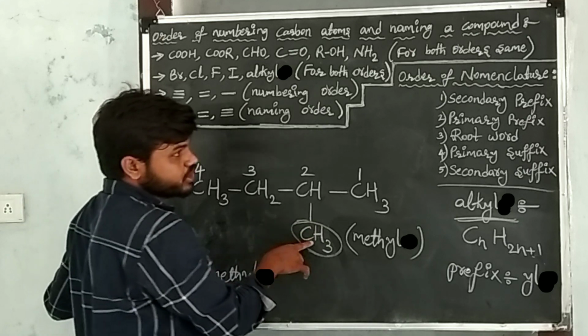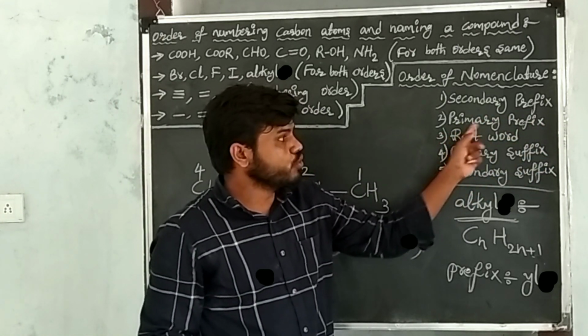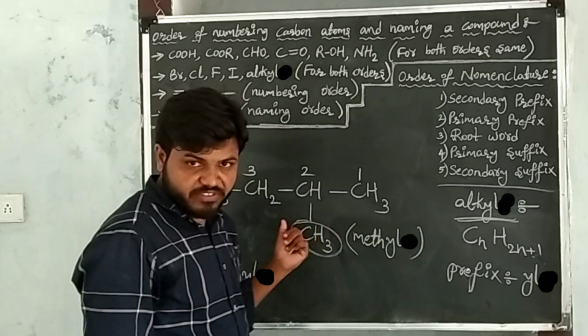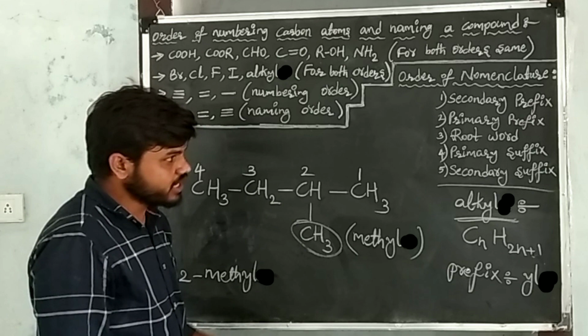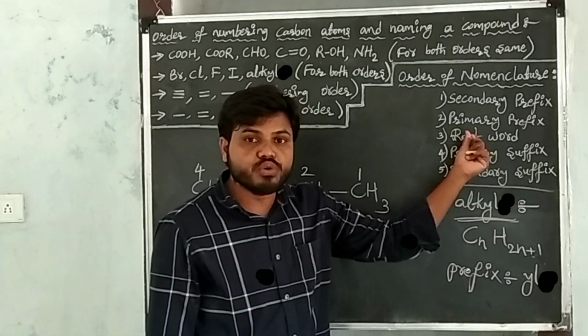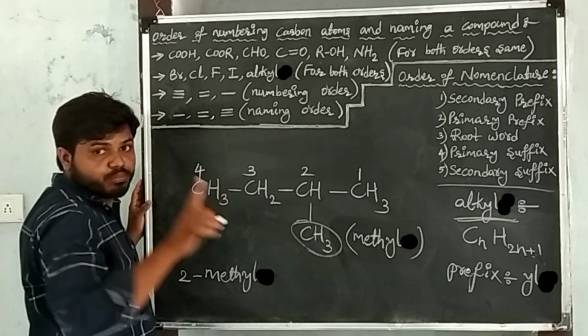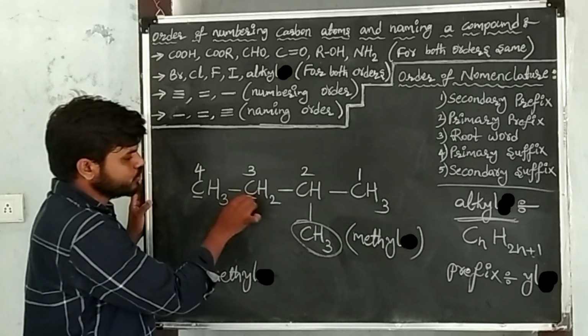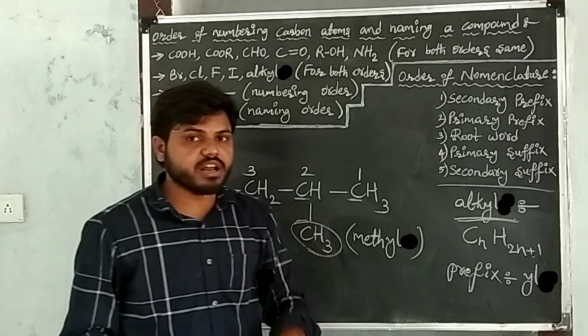After writing the substituent, go to the primary prefix. Secondary prefix completed. Now go to the primary prefix. The primary prefix here is cyclic. In the given carbon compound, cyclic is not there. Then go to the root word. Root word means the number of carbon atoms. In the given carbon compound, there are 4 carbons: 1, 2, 3, 4.